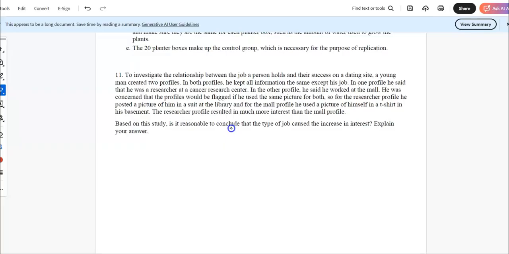Okay, to investigate the relationship between a job a person holds and their success on the dating site, a young man created 2 profiles. He kept all of the information the same except for his job. In one profile, he said he was a cancer researcher.